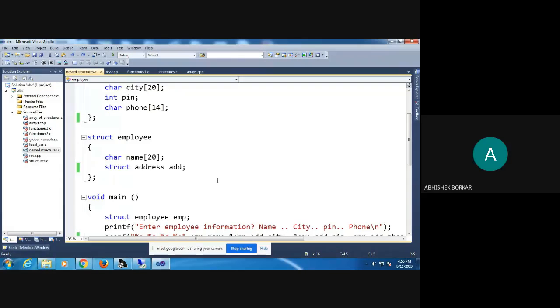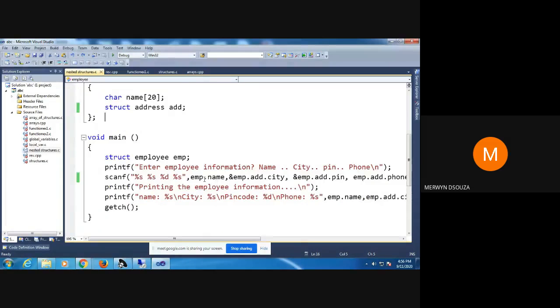Any questions? Yeah. Why isn't there an ampersand before emp.name? Yeah, you can put an ampersand. By mistake I must not have put it. Here also I forgot one more ampersand. It's always better to put the ampersand. Sometimes Visual Studio takes input without an ampersand, but on some computers it gives an error, and on some it works. In this case it works. Although it was not there, you got the output, but it's always good to put the ampersand.